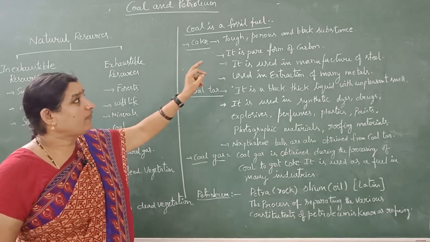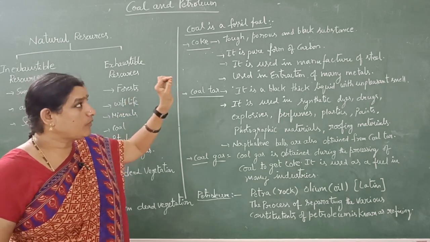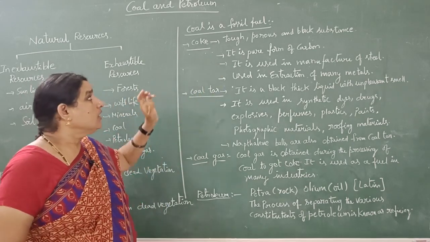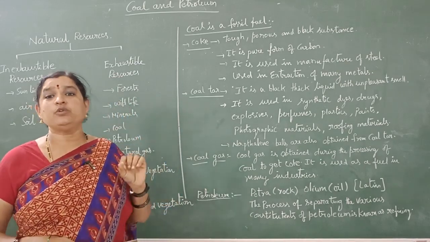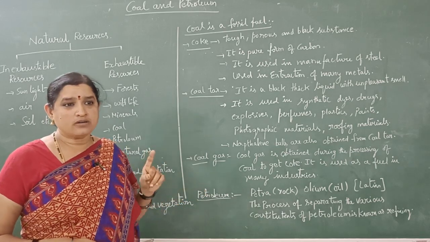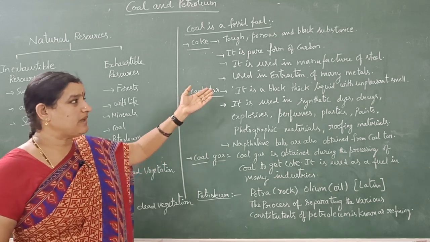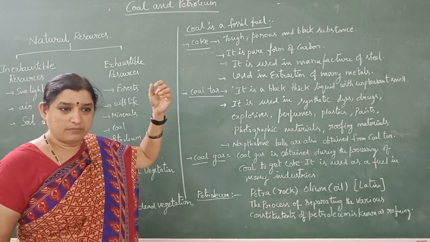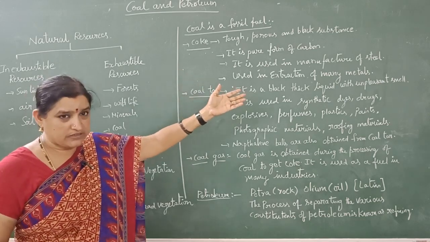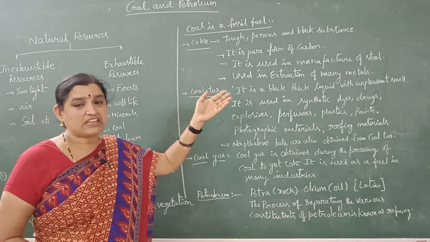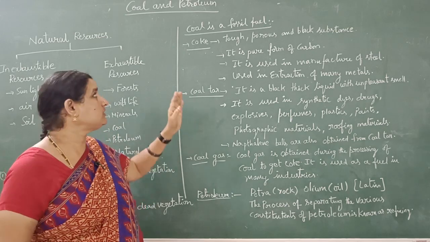Coke is a tough, porous and black substance. It is a pure form of carbon. You may get a question like, which is the pure form of carbon? So, coke, not coal. Coke is the pure form of carbon. It is used in the manufacture of steel and also in the extraction of many metals. Not only steel, for the extraction of many metals we use coke.